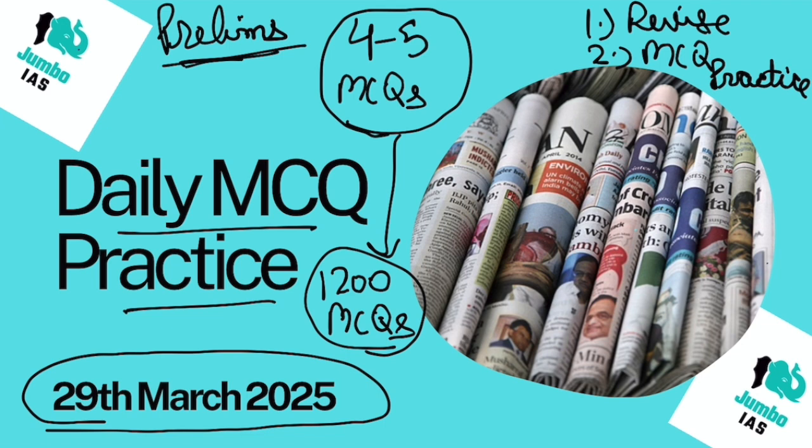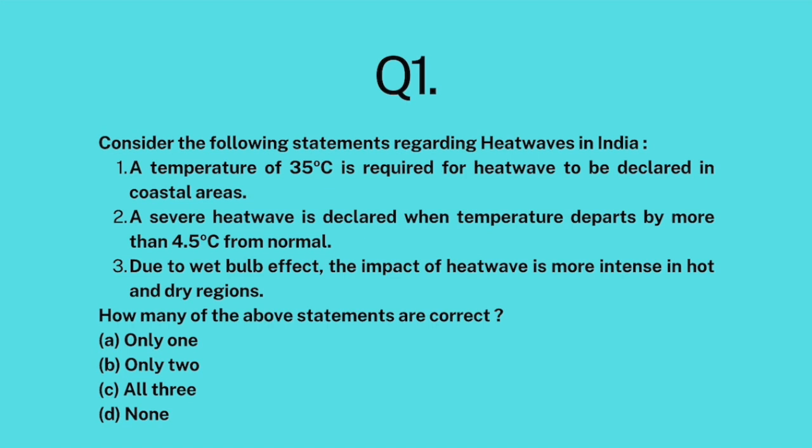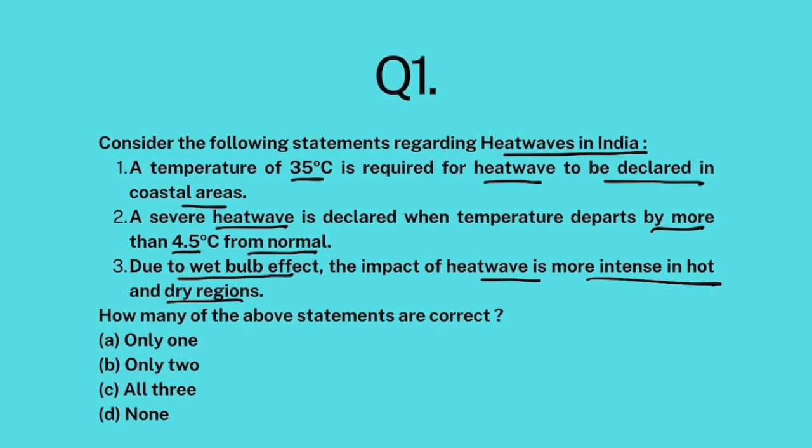Okay, so let's begin today's discussion starting with question number 1. Consider the following statements regarding heat waves in India. A temperature of 35 degrees Celsius is required for heat wave to be declared in coastal areas. A severe heat wave is declared when temperature departs by more than 4.5 degrees Celsius from normal. Due to wet bulb effect, the impact of heat wave is more intense in hot and dry regions.